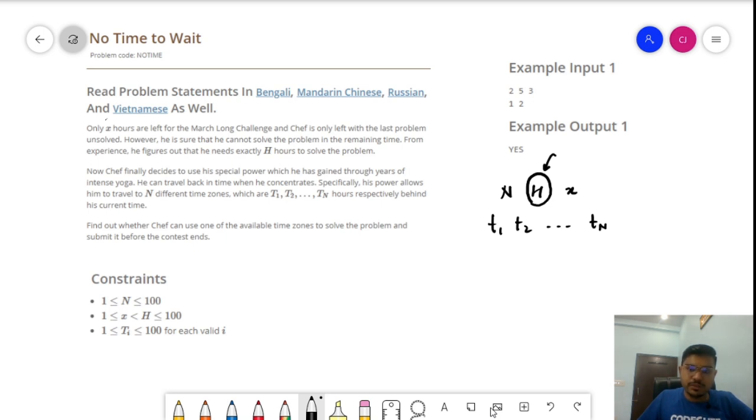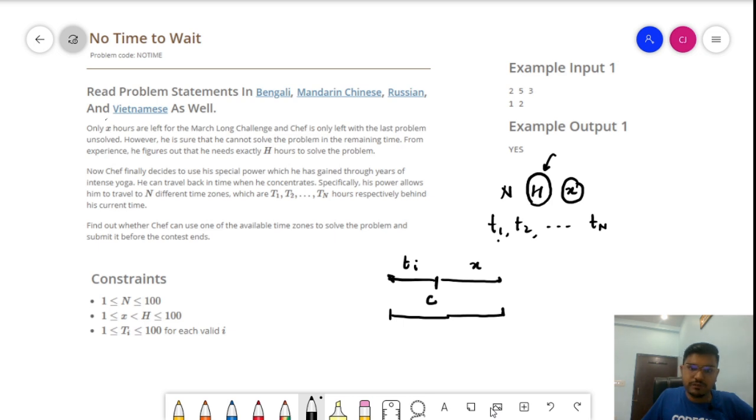So what is the solution? For a particular ith value, we can go ti hours prior, and also X hours are left from the current time. Let us say this is the current time, and we can go ti hours prior, and X hours are also left for the contest, right? So in total, how much time is left?